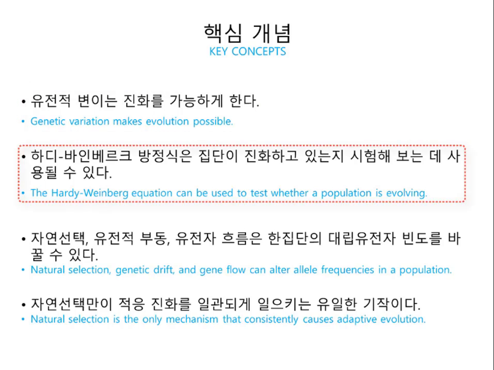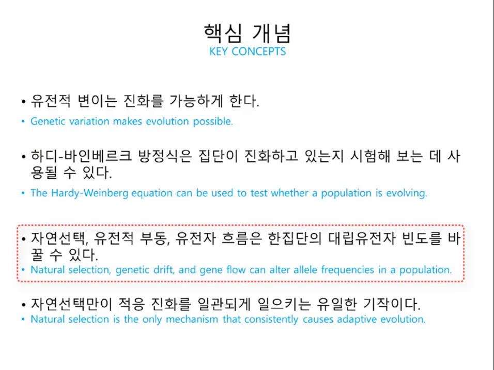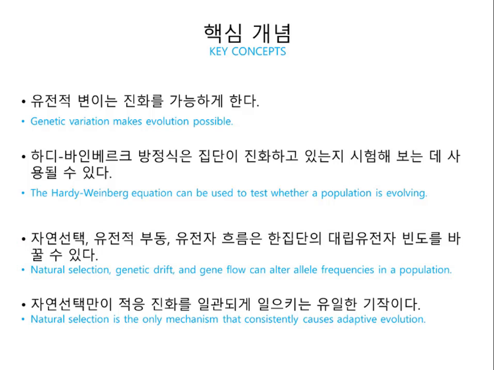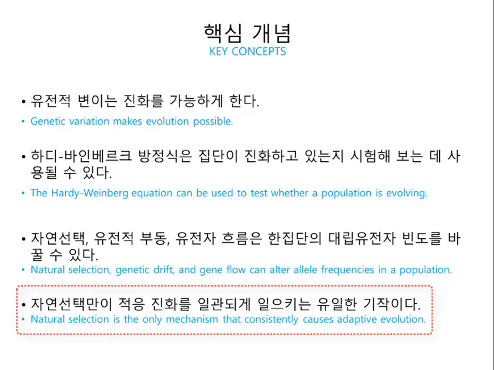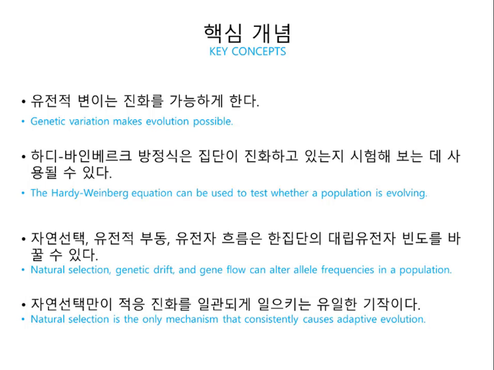In key concept number 2, we'll look at the Hardy-Weinberg equation, how it can be used to test whether a population is evolving. In key concept number 3, we'll look at natural selection, genetic drift, and gene flow, and how they can alter allele frequencies in a population. And finally, in key concept number 4, we'll look at natural selection, the only mechanism that consistently causes adaptive evolution.